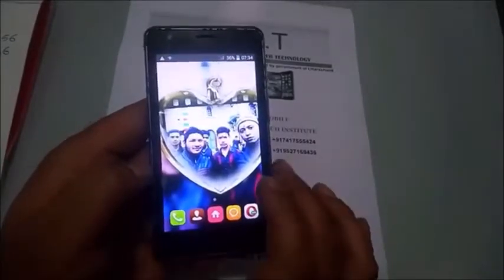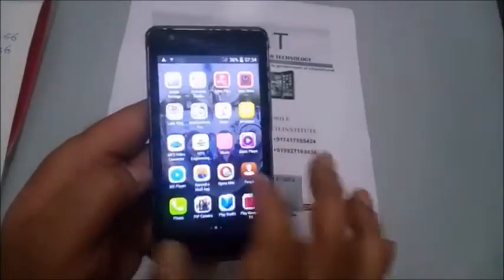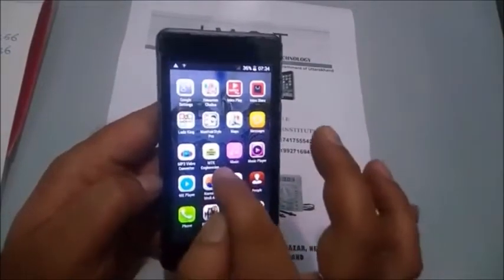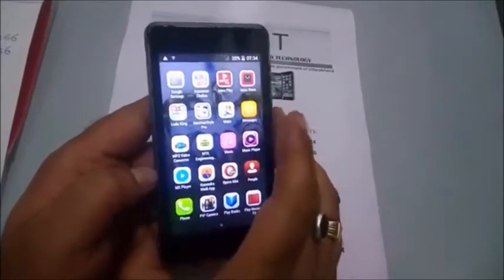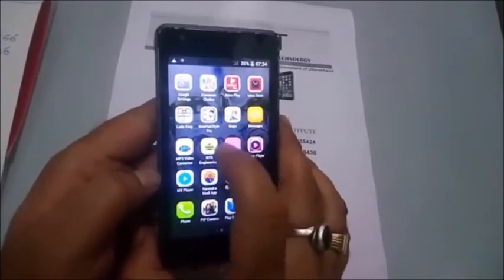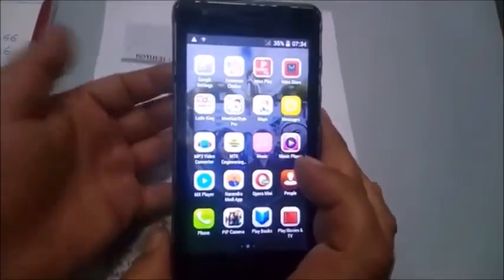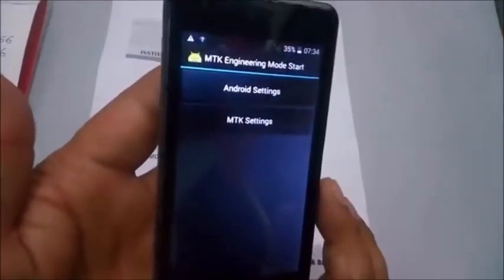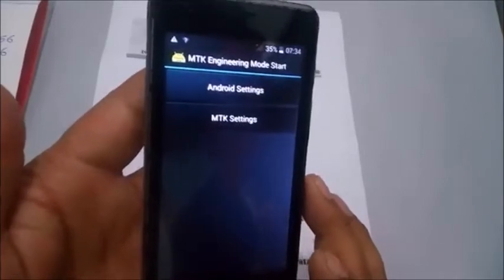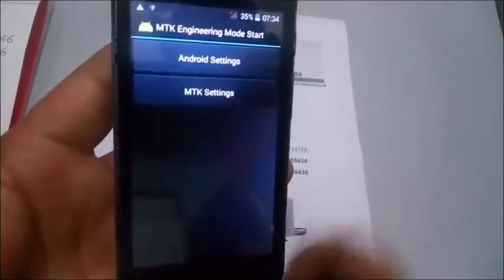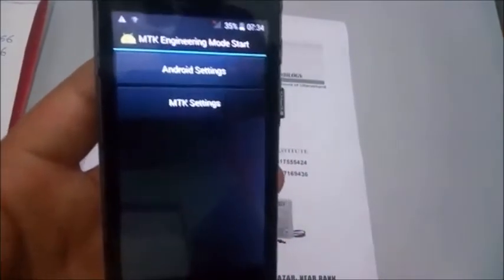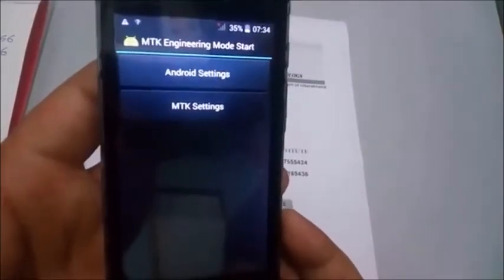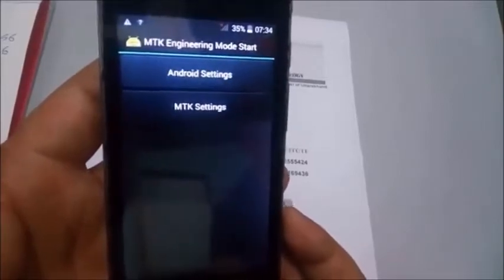So guys, you need to install the MTK Engineering app on your phone. This one, as you see here, MTK Engineering software, right? You can easily find this software in the Play Store, or just search on Google.